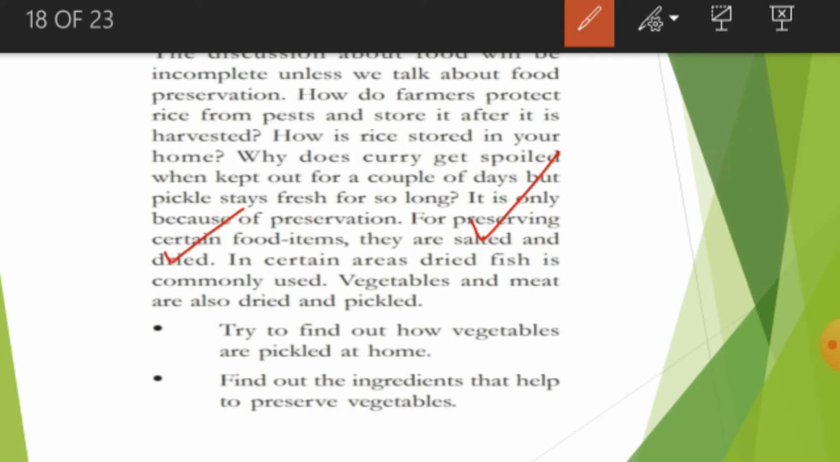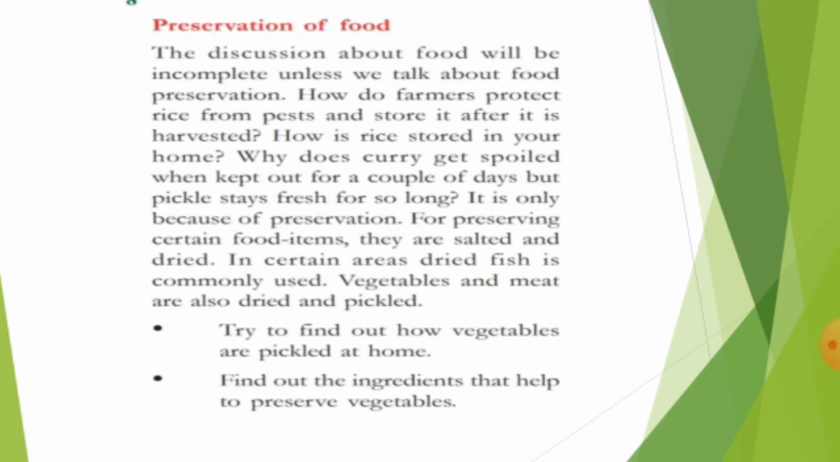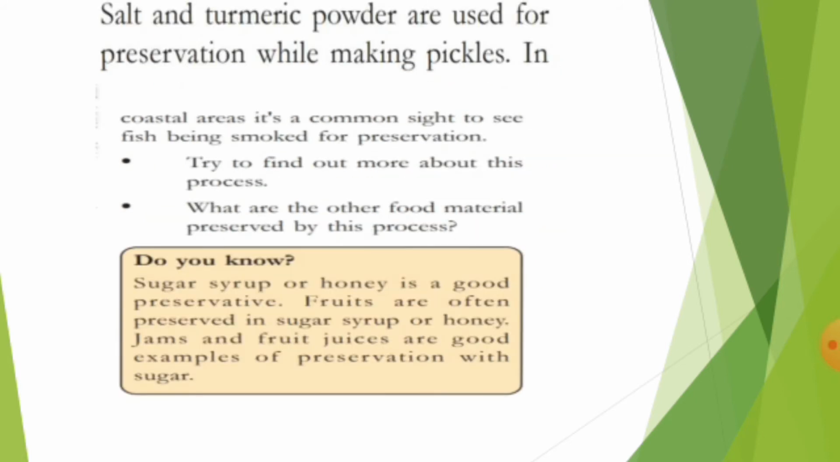Now this is the small reason why some food materials are stored for many days and some food materials are not stored for many days, that is, they are spoiled very easily. Now let us discuss the next topic. Salt and turmeric powder are used for preservation while making pickles. As we have already discussed, using more oil, more turmeric and more salt will avoid the formation of bacteria. No bacteria means no spoiling.